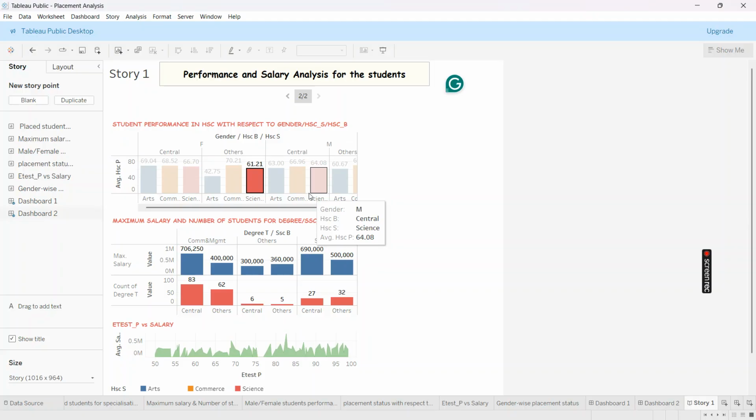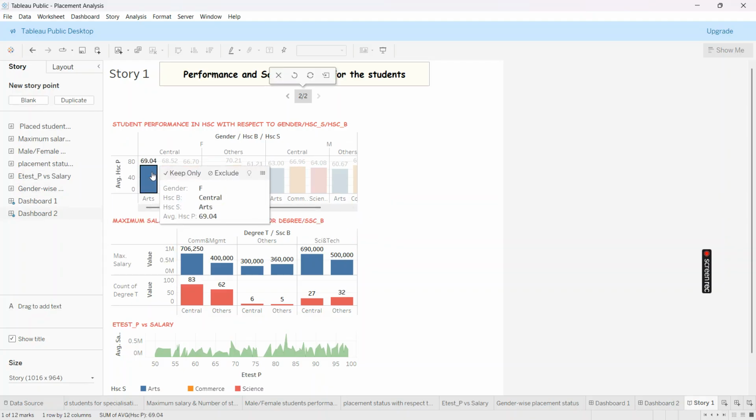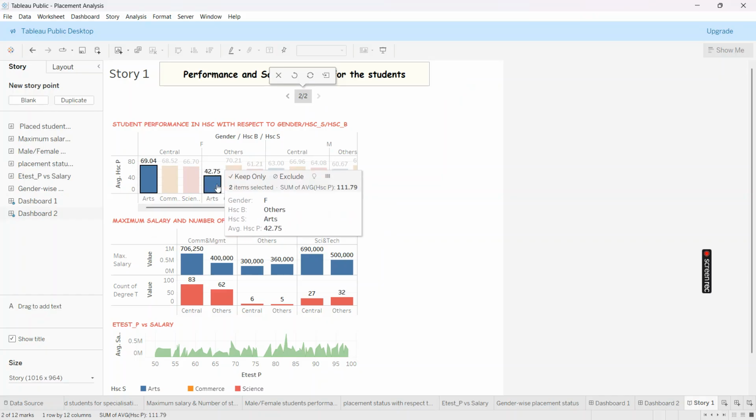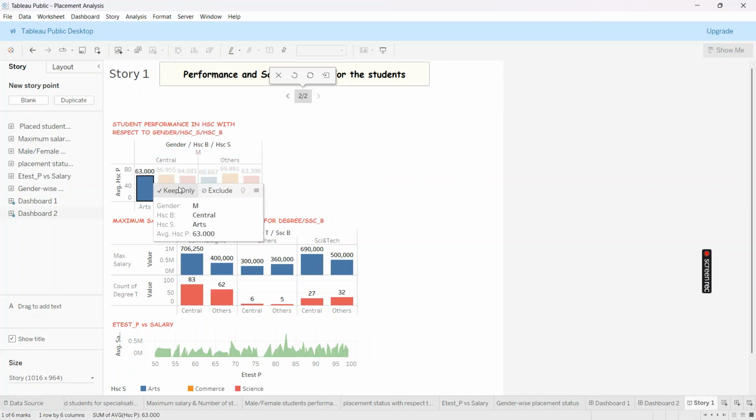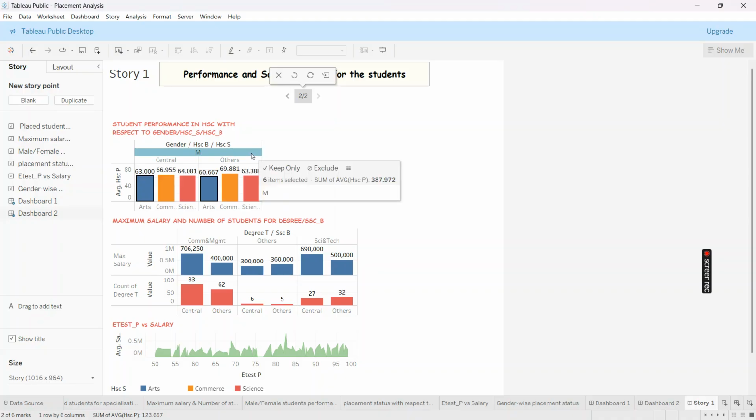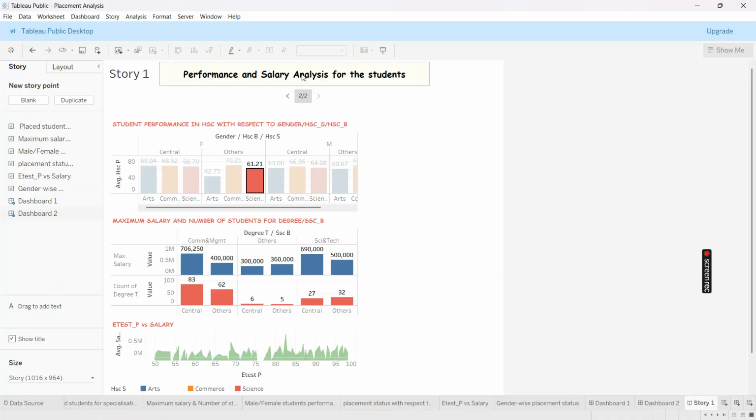And male students with arts group perform well compared to female students. Now we are taking based on the group. So we are only taking arts. Male students in arts group perform well with respect to female students in arts group.